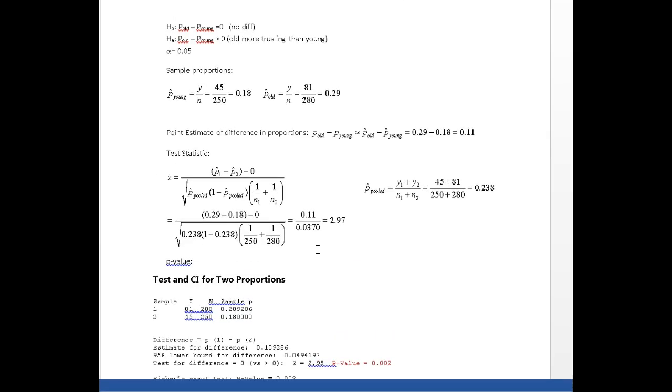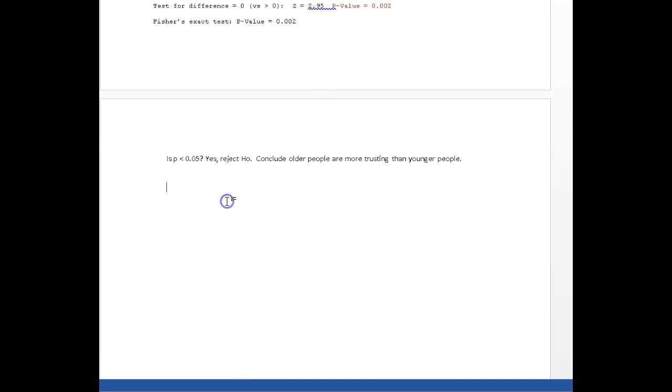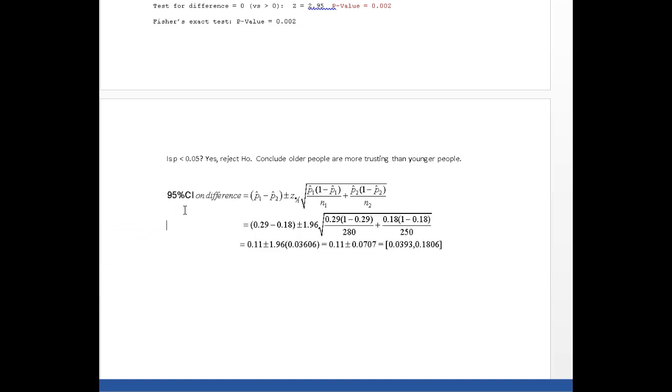Now, the other thing we were asked to do was to calculate a 95% confidence interval within which we expect to find the true difference in the trusting rates between older and younger people. All right, so now I want a confidence interval for the difference. And again, your notes are going to show you, hang on here now, I've got it done. Your notes tell you the formula for calculating the difference for proportions is given by this.